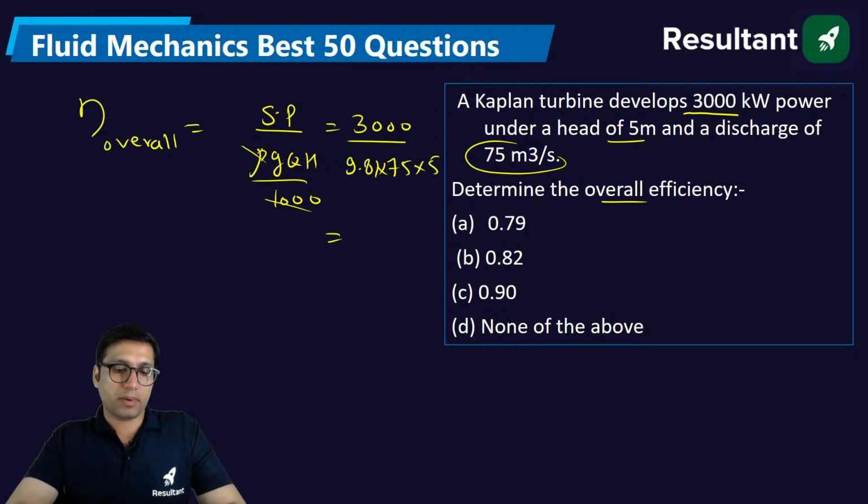Just remember these formulas. If you don't remember the formula, that's fine, you can leave the question. But if you get confused in the formula, it will be a mistake. So you will get 81.5%, approximately 82%.